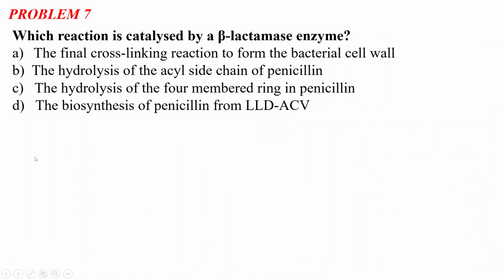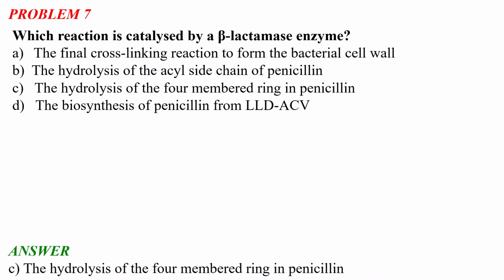So problem number 7 says: which reaction is catalyzed by beta lactamase enzyme? The options are: A, the final cross-linking reaction to form bacterial cell wall; B, the hydrolysis of acyl side chain of the penicillin; C, the hydrolysis of 4-membered ring in penicillin; and D, the biosynthesis of penicillin from LLD ACV. You have to identify which reaction is catalyzed by beta lactamase, and the correct answer is the hydrolysis of the 4-member ring in penicillin.